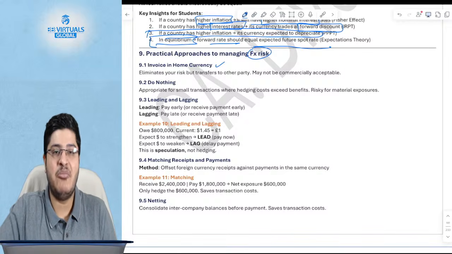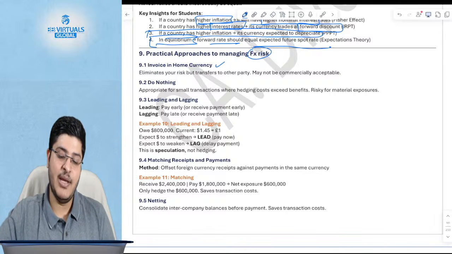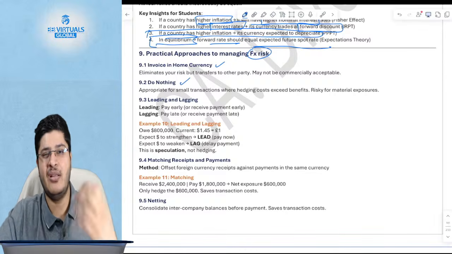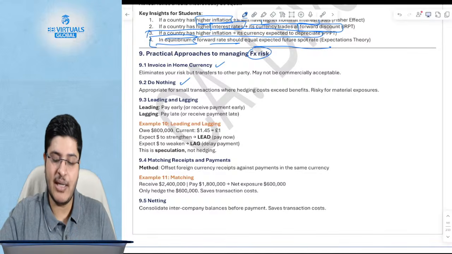But in reality, it is not possible. The buyer will say, why should you invoice in your currency? You invoice in my currency, you take the risk. Second is a do nothing approach. You will say, it's a smaller risk, it's a smaller transaction, it's okay, no problem.